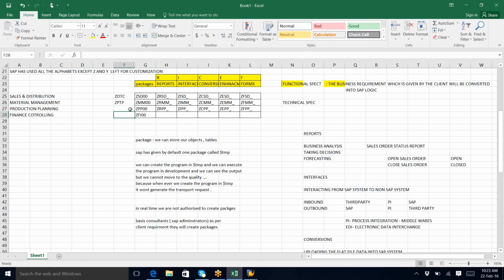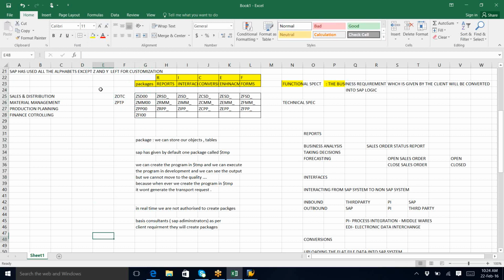It depends again. I told you these packages are also given in the naming standards. Try to remember the document. That's why I told you the document is very important. Which package do I need to use? What is the naming standard of the package? Everything will be given in the document only. Are you clear?